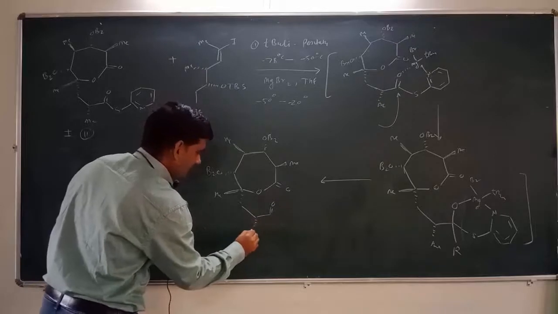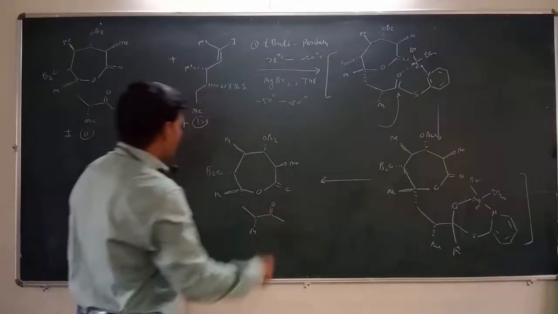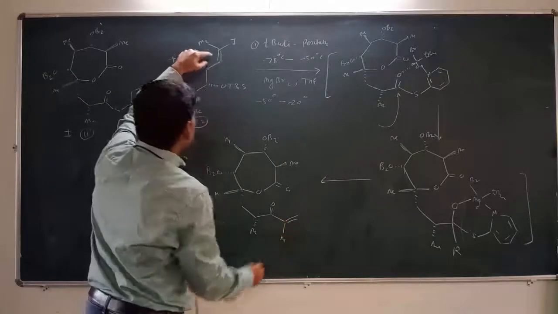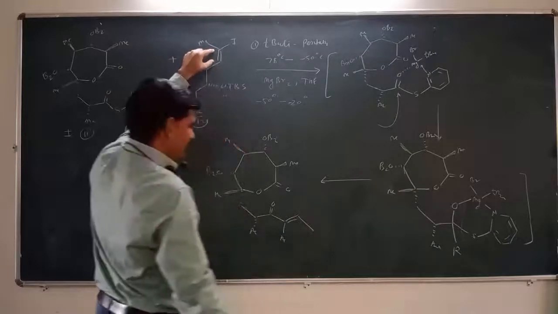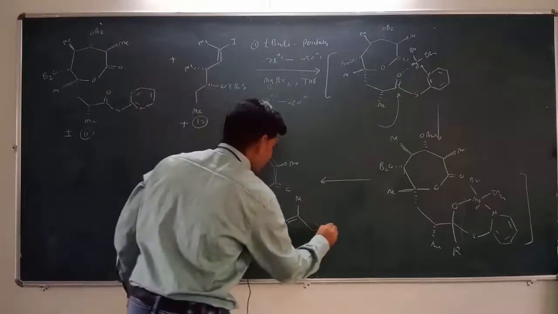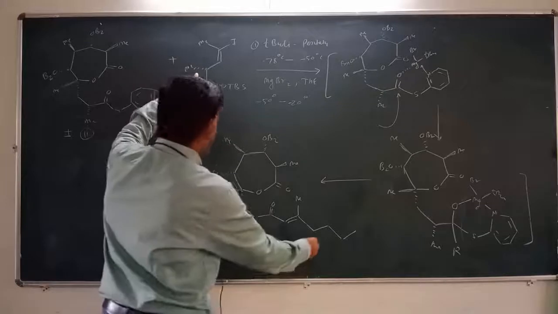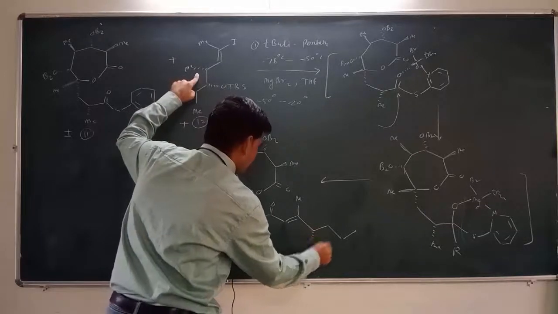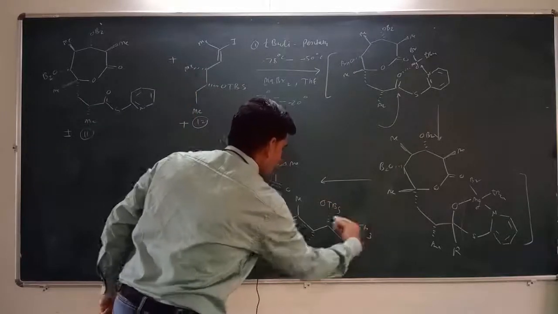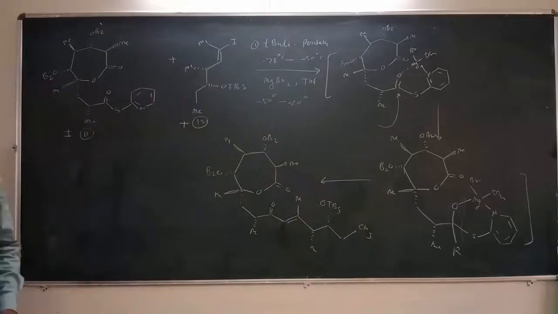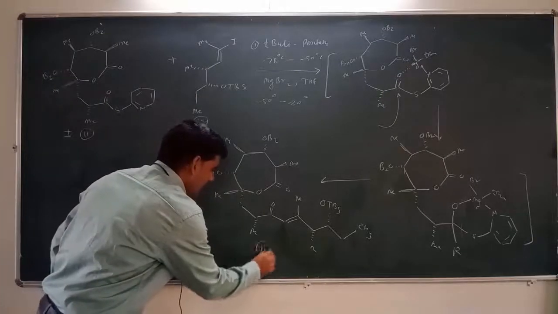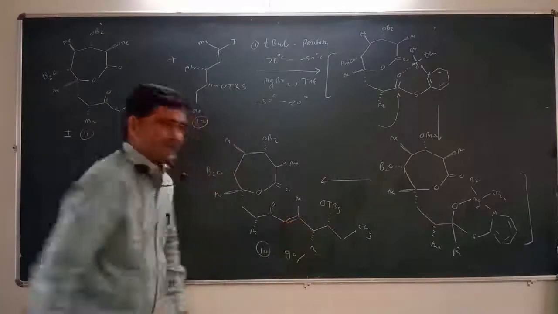This carbon, we can say, is carbon number 9, and then this R group. So this R group contains this substitution, right? Here is this methyl substitution, this carbon-carbon double bond here, and then the methyl substitution, and the remaining substitutions will again be the same. So this is a methyl substitution. Here is the protected OTBS group, and then this is CH2CH2CH3, right? So this is the compound obtained during the treatment with the Grignard reagent. This is called intermediate 10, and it is obtained in 90% yield.